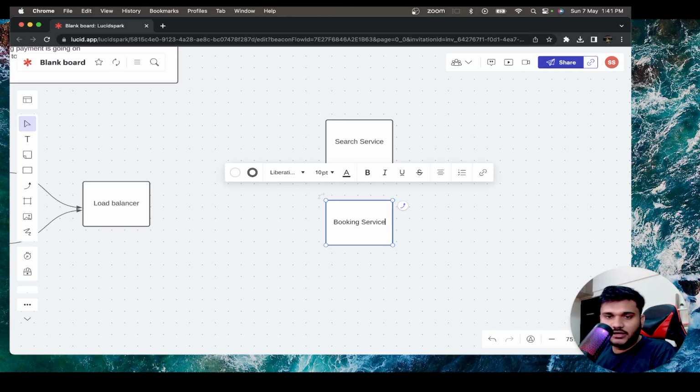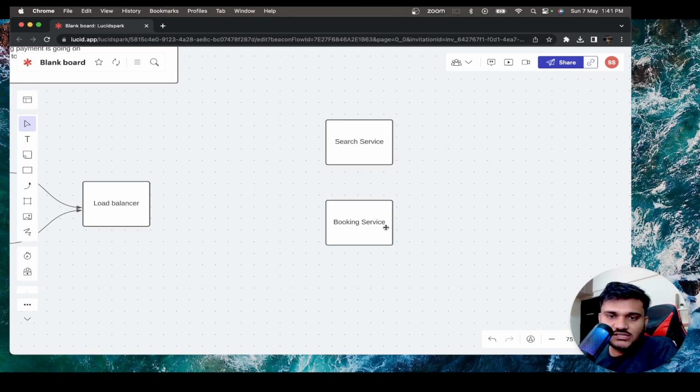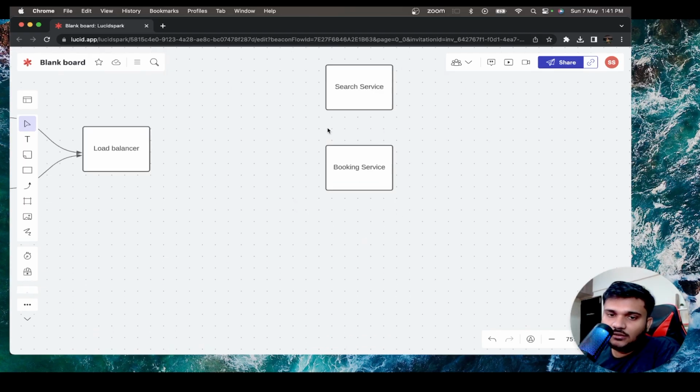There is going to be another dedicated booking service. What the booking service will do is, once the search service gives the request to the user, now if the user wants to start the booking, those booking details are going to be transferred to the booking service, and booking is going to be maintained in the booking service, right? This is going to be one thing, right? Apart from that,